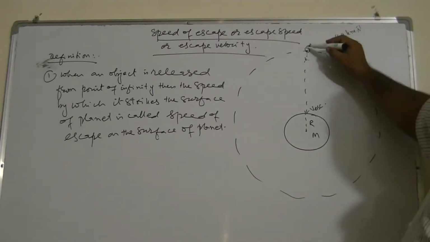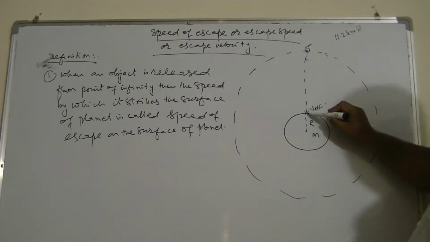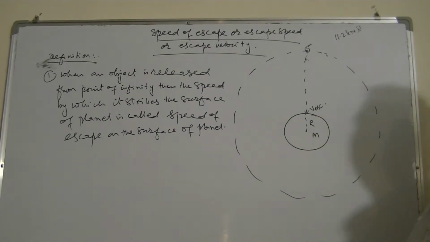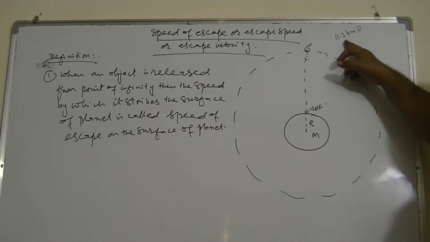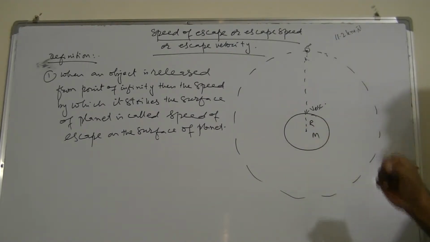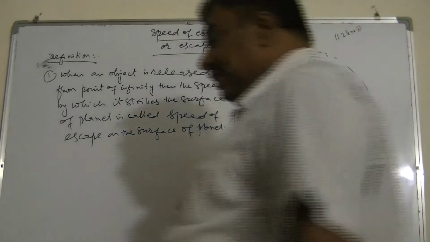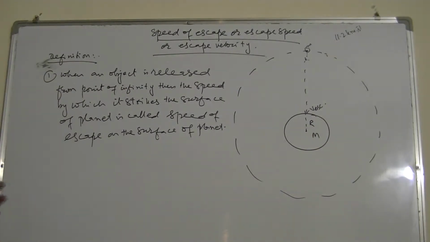So it means when this object is released from the point of infinity, it will hit the surface of the Earth with a speed of 11.2 kilometers per second, and hence 11.2 kilometers per second is known as the speed of escape on the surface of the Earth. But this definition doesn't convey the name or the concept.